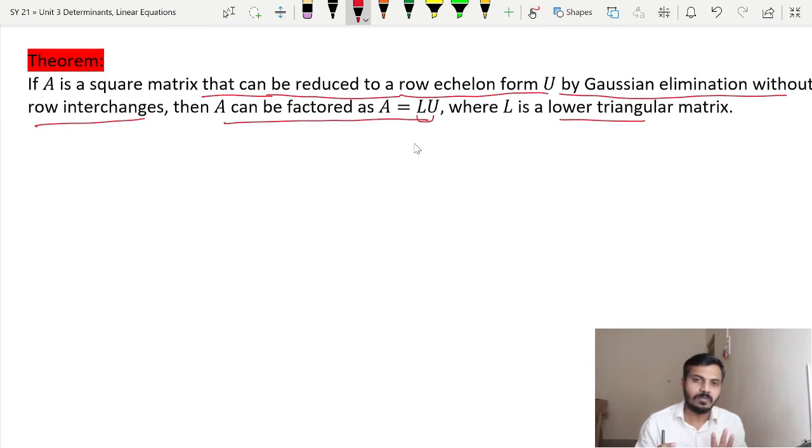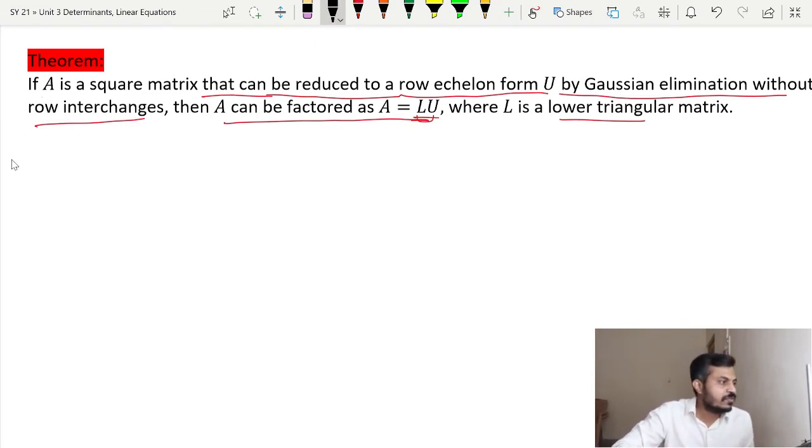So we have to perform only two elementary row operations here: multiplying a row by a non-zero scalar, k times Ri, and Ri plus k times Rj. By using only these two elementary row operations, if we are able to reduce that matrix to an upper triangular matrix, then we can say that A can be factored as a product of L and U. So let us prove this theorem.